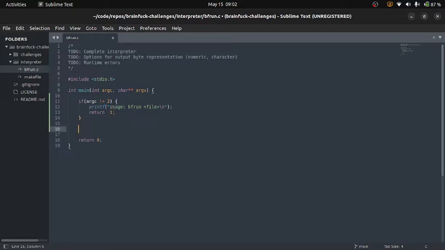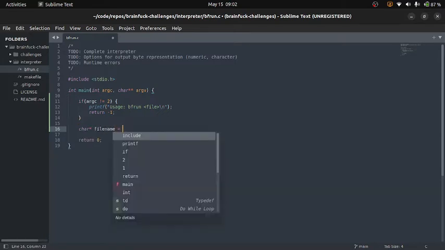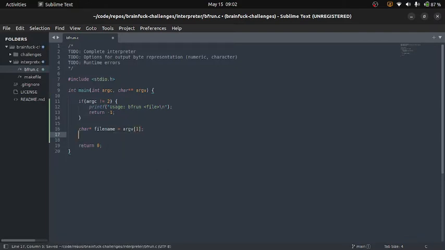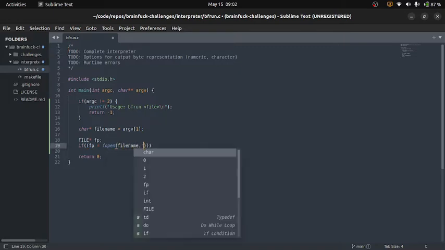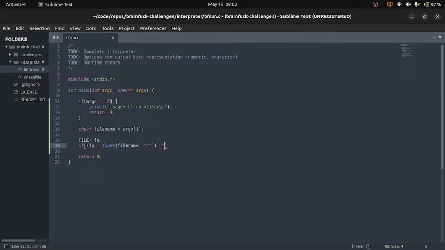Now we'll get our file name, and we'll try to open that file. So file pointer, and we'll open the file, read it, and check if it's null.